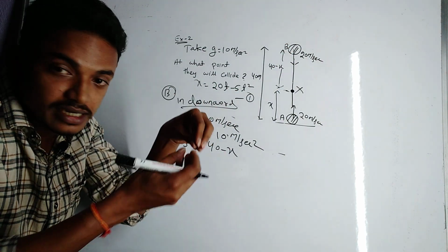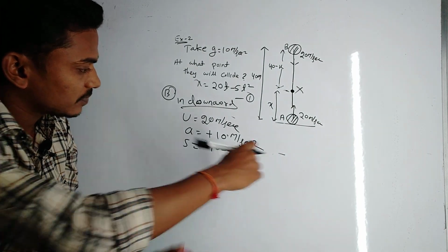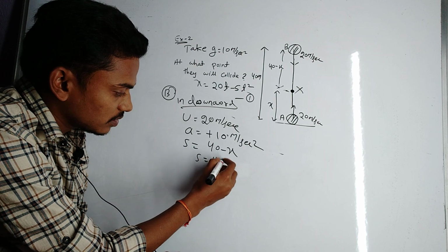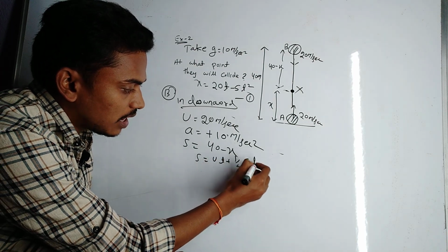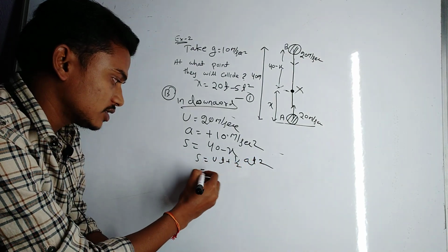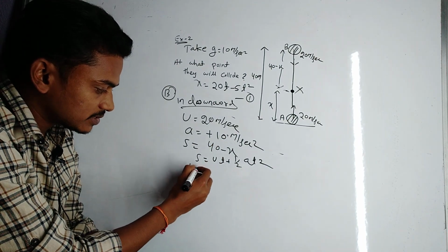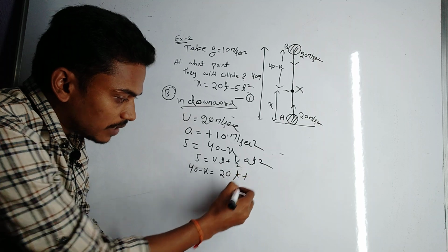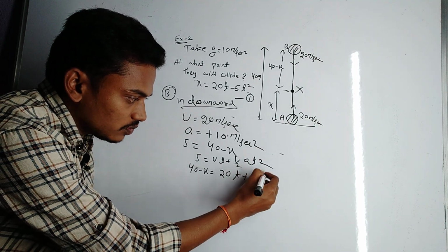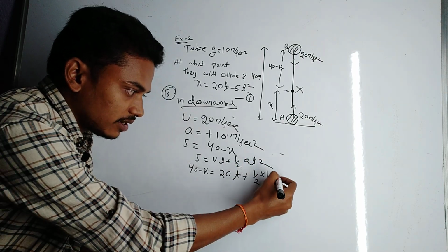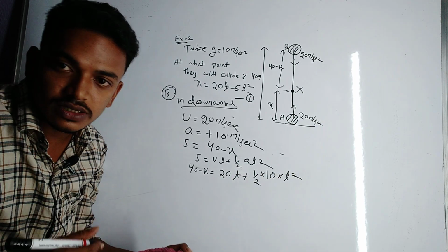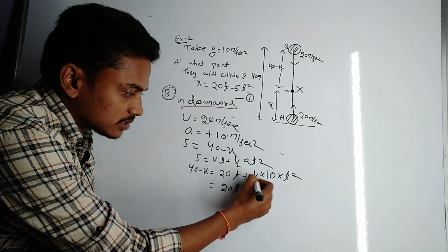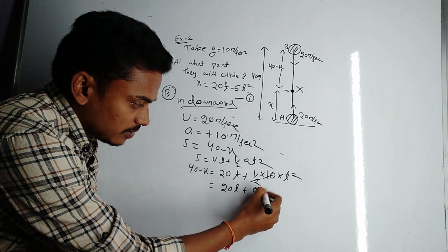The colliding time must be the same. So we can use the relation s equal to ut plus half a t square. That's 40 minus x equal to 20t plus half into 10 into the same t square.